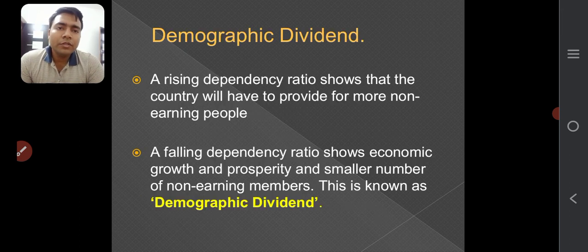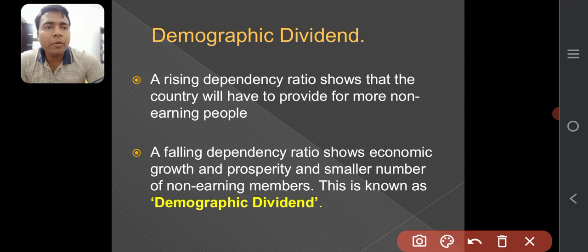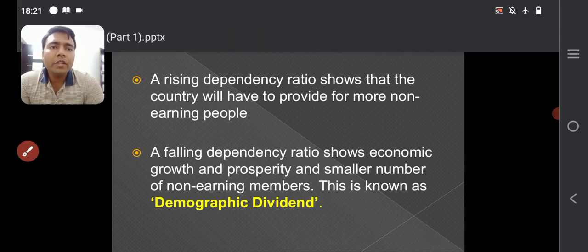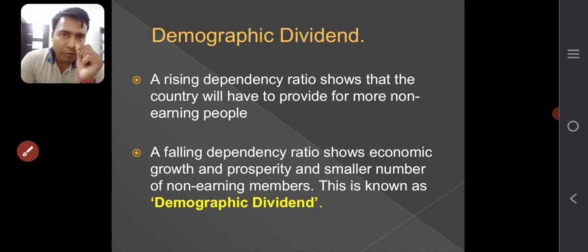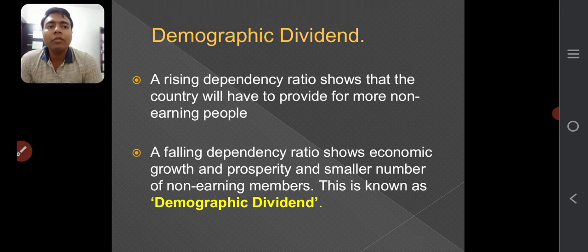Demographic dividend. This is the ideal state and it is very important for the development of a country. If demographic dividend is there, it means the country is at the development level. A rising dependency ratio shows that the country will have to provide for more non-earning people, and more non-earning people means more dependency. A falling dependency ratio shows economic growth and prosperity and a smaller number of non-earning members.